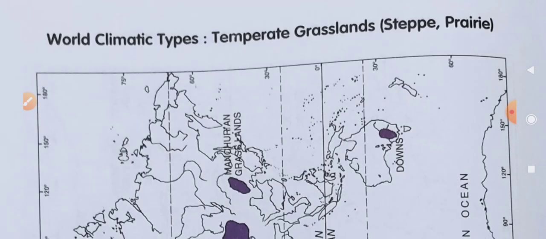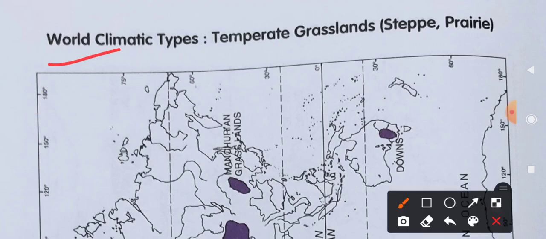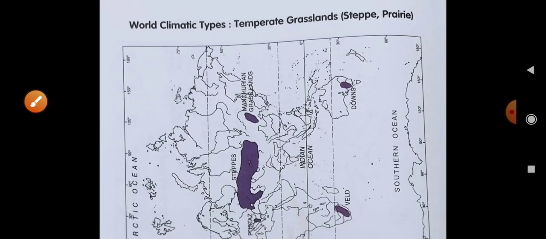Then next one, it is the world climate type, the temperate grassland. There are two temperate grasslands. You have to remember them also, because these are also some chapters. So temperate grasslands are steppe and prairies. Now see where these grasslands are available. What are the names of the grasslands? Steppe and prairies.